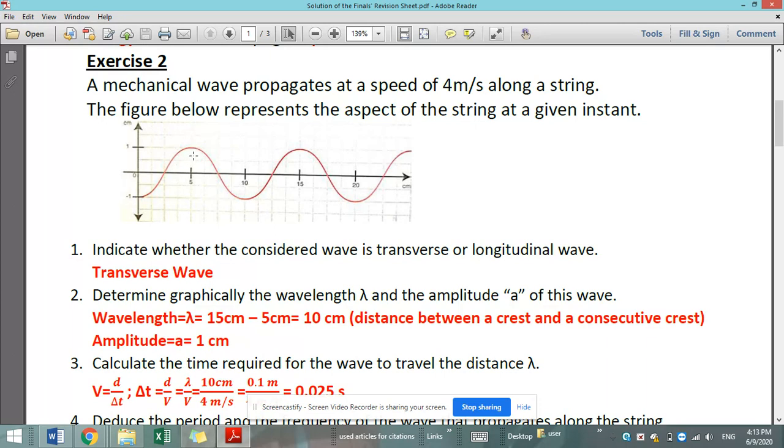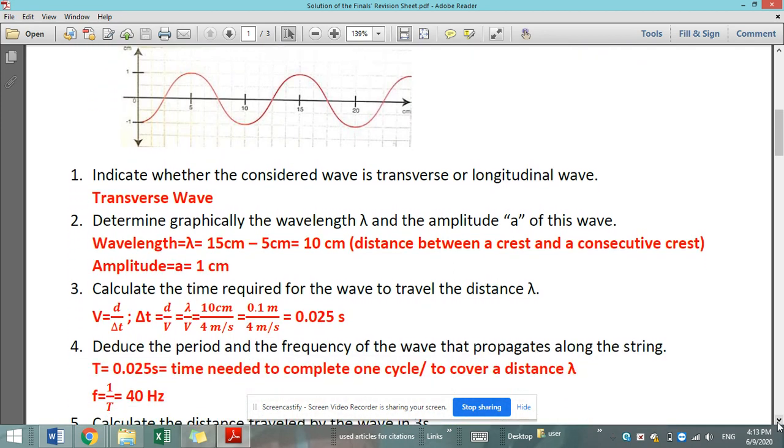And as you can see here, if this is considered to be the string, the particles of the string, if we choose this particle, it was initially at this equilibrium position. As the perturbation or the mechanical wave passed through it, it vibrated up, then it's going to come back down, and then finally after a certain while, after vibrating, it will again retain its equilibrium position. Number 2, determine graphically the wavelength lambda and the amplitude A of this wave.